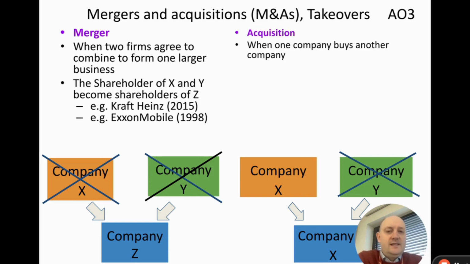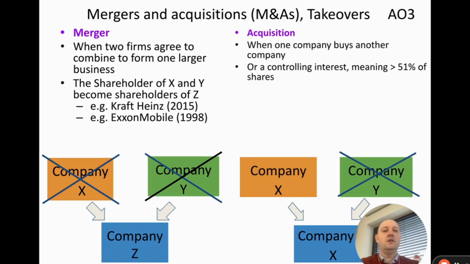Now, an acquisition is quite similar, but in this situation, instead of the 2 companies merging to become one company, one company basically buys the other company. So here, company X buys company Y. Company Y basically goes under the umbrella of company X, if you like. Company Y ceases to exist and exists under company X, and company X still exists, because company X is the company that's buying the other company.